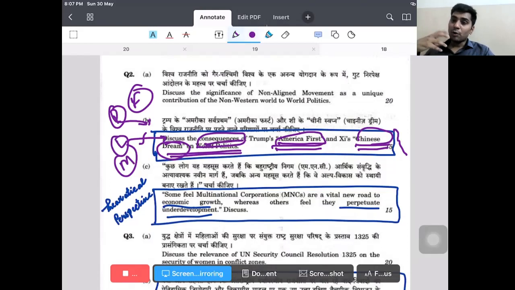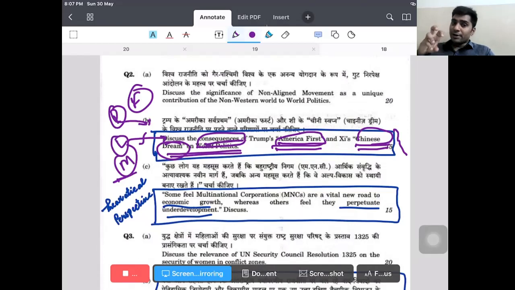Right? How can you write Marxism? From the Marxism perspective, again, you can write about America's first policy and China's dream. These are about class-dominant perspectives. The countries of the global south, that is the peripheral countries or semi-peripheral countries, started realizing that they are being exploited. As a result, they are having this model of the Chinese dream. This is a deglobalization tendency as per Marxists.